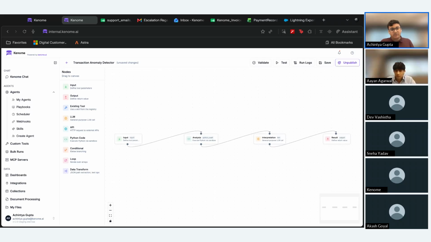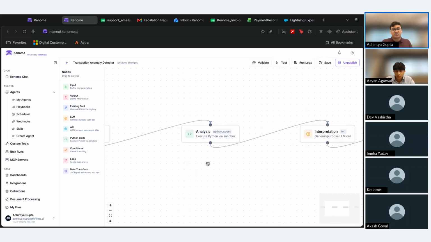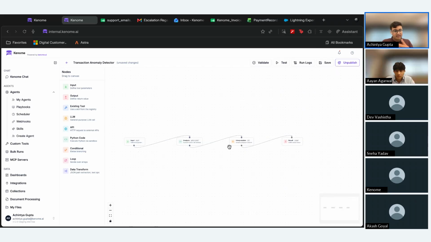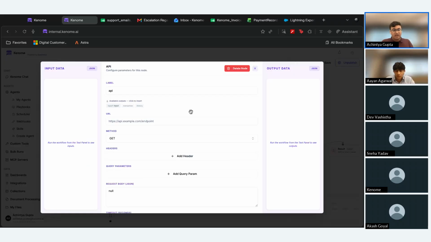And the idea behind this workflow builder is that if you have any completely deterministic tasks that you wish to automate, we can do so using this workflow builder. And the good part is these workflows that we create can of course be run independently, but they can also be published to be exposed as tools to our agents, like I have done in this case. And over here, as you can see, this workflow does not have any LLMs at all. It has a code block to execute this Python script, and then it outputs it onto the LLM.